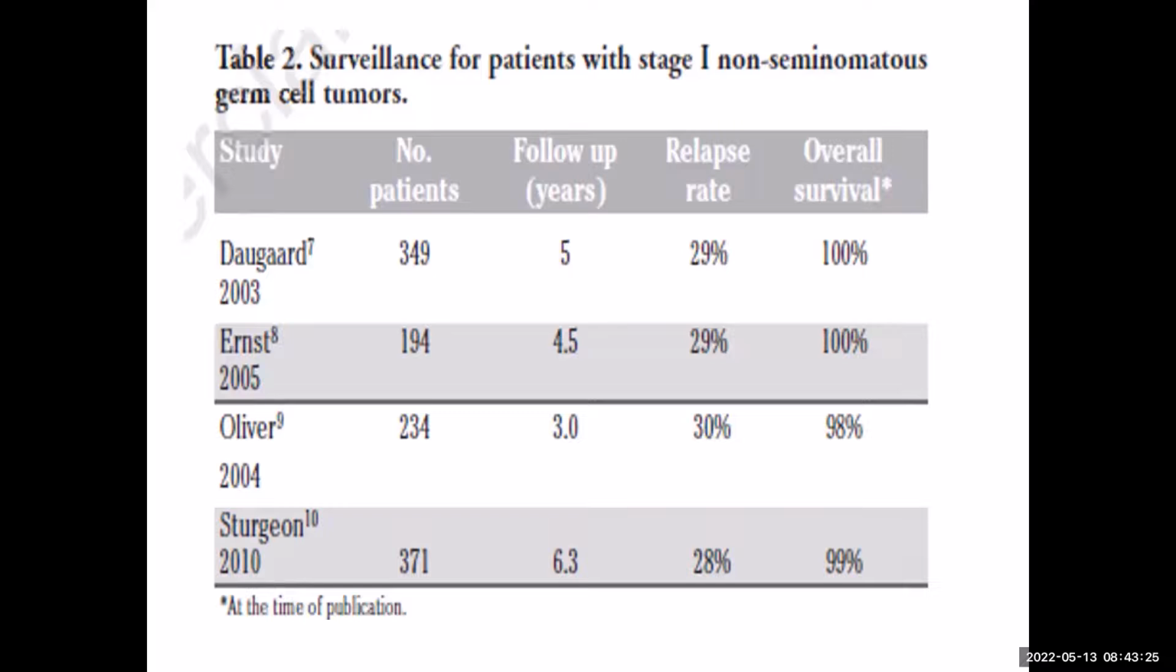The relapse rate is, as I told you, around 30%, but the overall survival is 100%, because all those patients on surveillance, if the recurrence is detected in a timely manner, are treated with effective chemotherapy. So the overall survival for even those patients on surveillance is close to 100%.